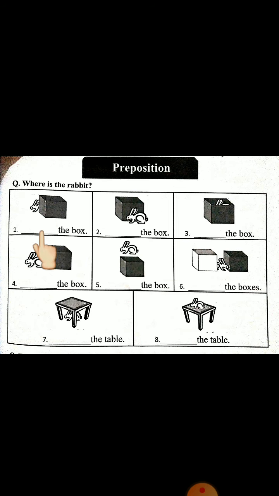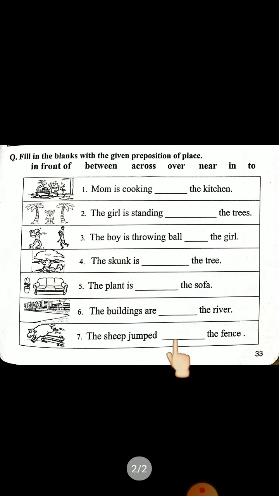Again repeat. Number 1. Behind the box. Number 2. In front of the box. Number 3. In the box. Number 4. Beside the box. Number 5. Over the box. Number 6. Between the boxes. Number 7. Under the table. Number 8. On the table. Now move to the next question.